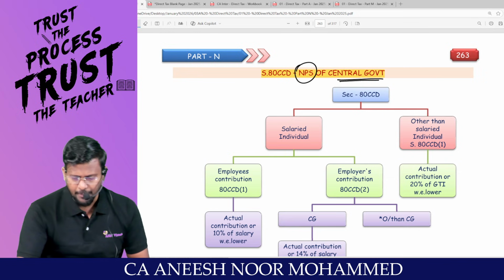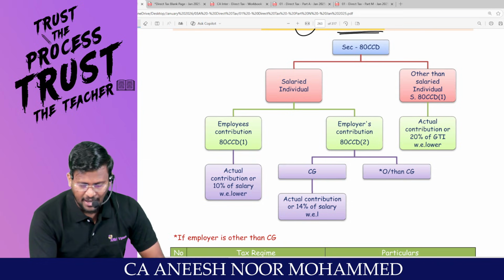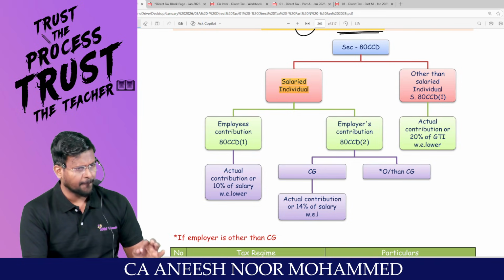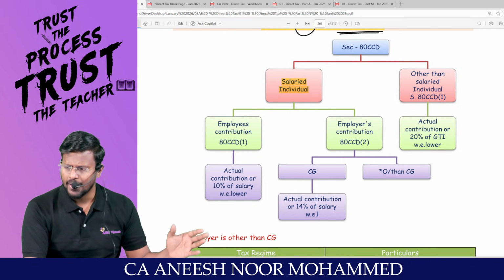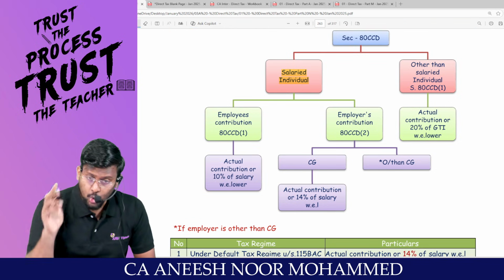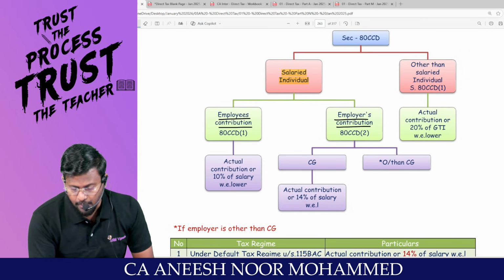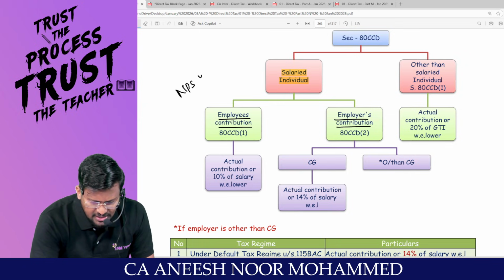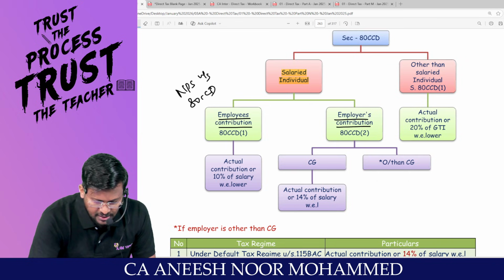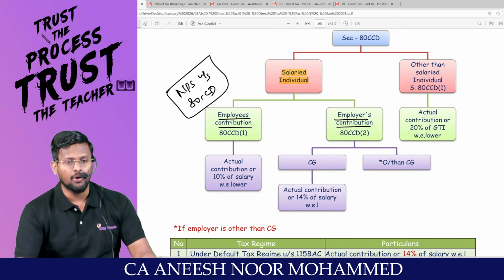For that purpose only, they bring 80CCD. Sir, 80CCD, who will contribute? Salaried employees will be contributing. Salaried employees in the sense, if you are getting salary, you can contribute to 80CCD. Sir, two people will contribute, my dear lovable students. The employee will contribute and in the same way, the employer will also contribute. To the notified pension scheme under section 80CCD, the employee will contribute and equally the employer will also contribute.